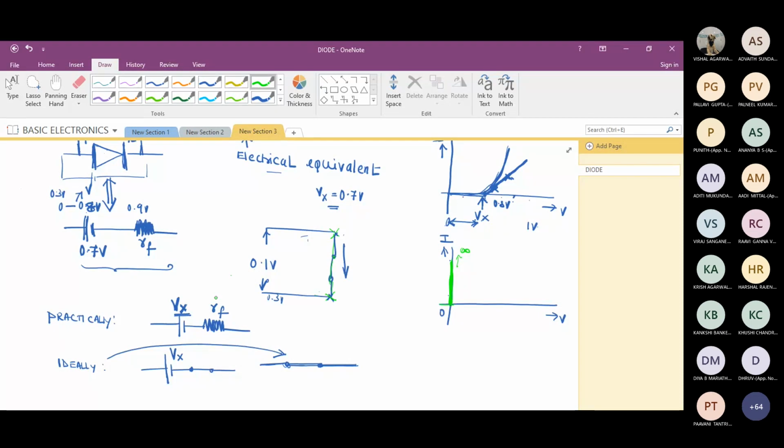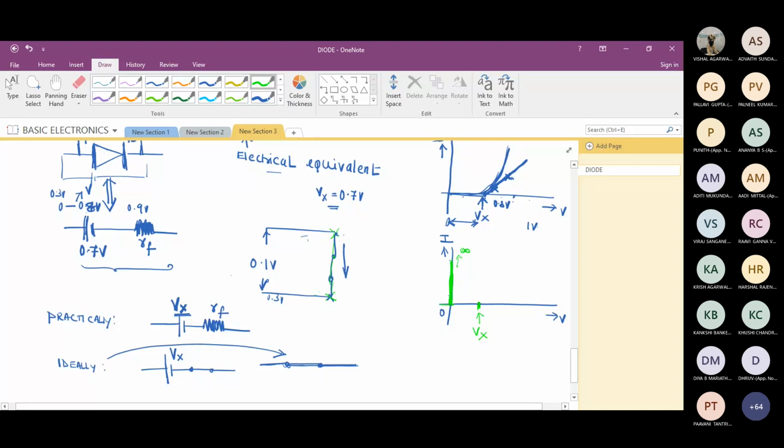Okay. But this won't happen. Practically what happens? The diode takes a certain time. Time in the sense, it requires a certain voltage before it starts conducting. Correct? What is that voltage? That voltage is Vx. Is it okay? So till we reach Vx, the diode is not conducting.